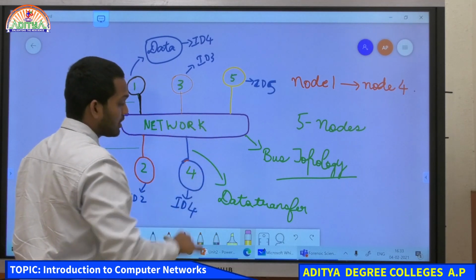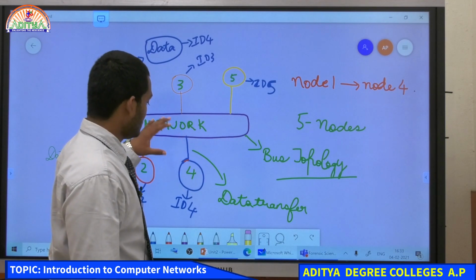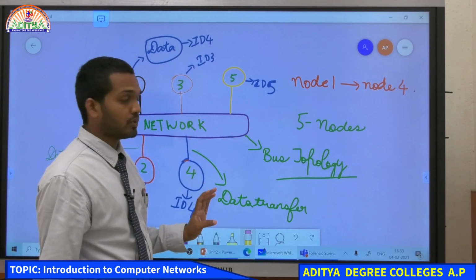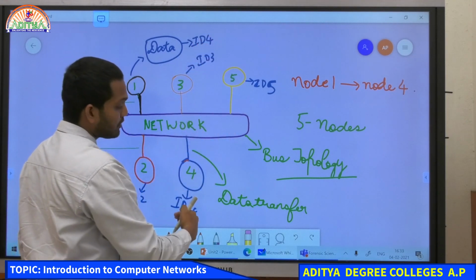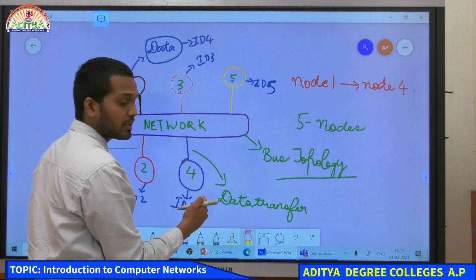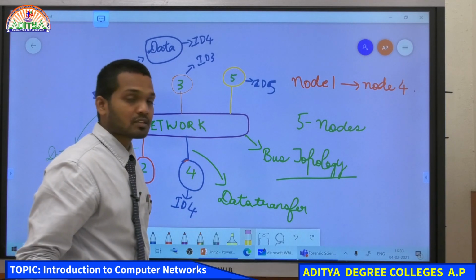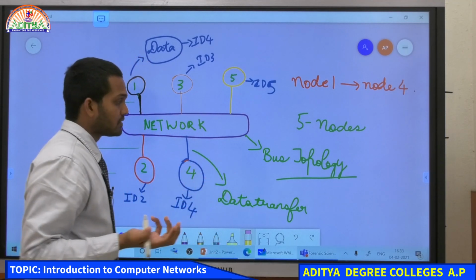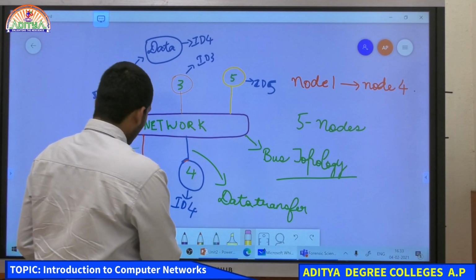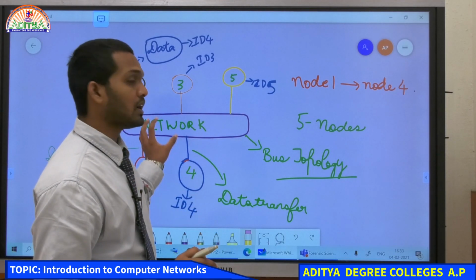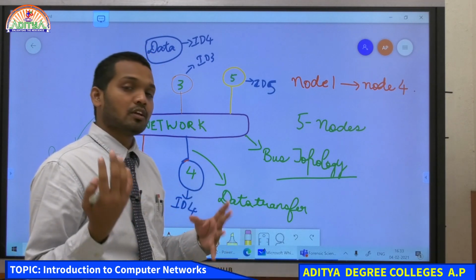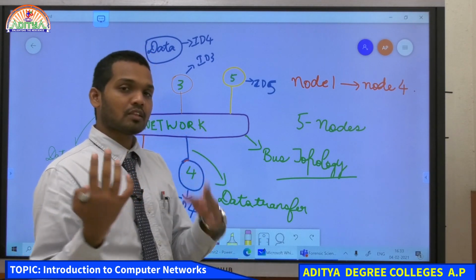When it comes to computer number 4, the computer checks if the data is related to it or not. When it checks that ID number 4 is matching with it, it accepts the data and the data is received by computer 4. Okay, so that is how all this happens. Why am I drawing all this? Because if you understand one kind of network topology, you will be able to understand all the others very simply.